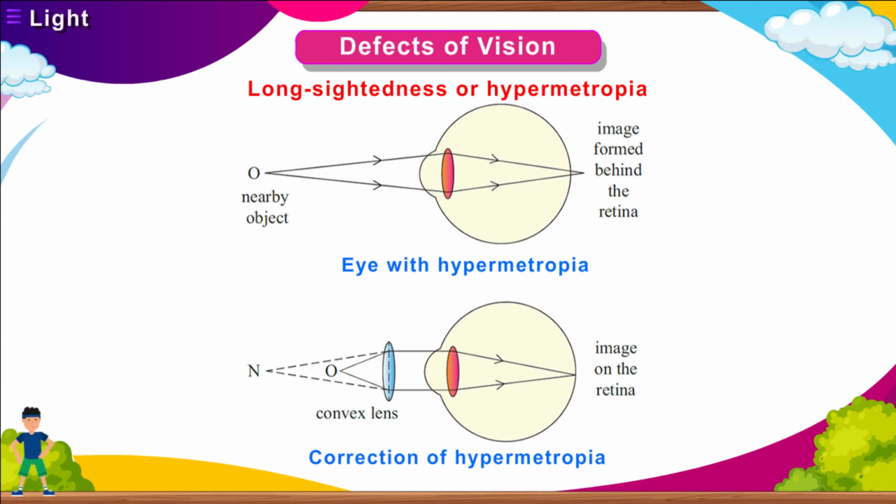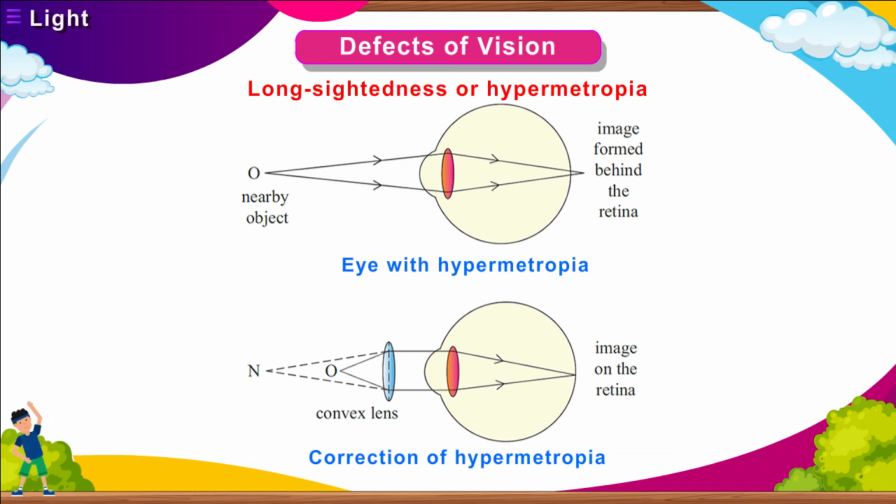The ability of the eye lens to change the power of the lens to accommodate the near and far off distances is termed as the power of accommodation. The power of accommodation takes place by contraction and relaxation of the ciliary muscles.